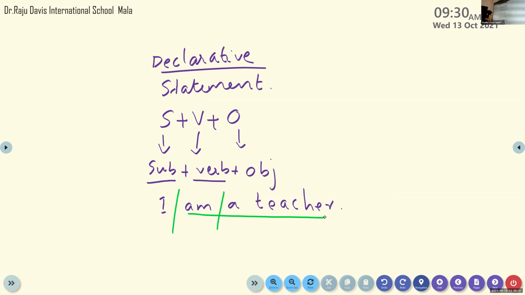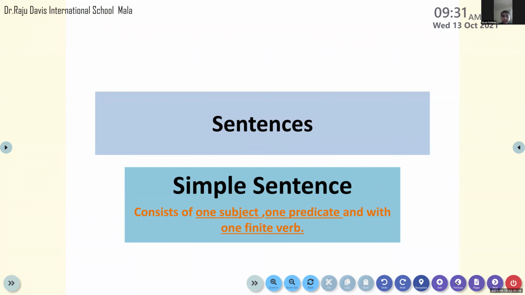This comes under a simple sentence because I is only one subject, and am a teacher is only one predicate part. Am is the finite verb which shows the tense form. Am shows that the sentence is an example of the simple present tense, isn't it? Yes, ma'am. This one is a simple sentence, and also a statement sentence because it has a structure: it starts with the subject, there is a verb after that, and an object after am, the verb, isn't it? Yes, ma'am.